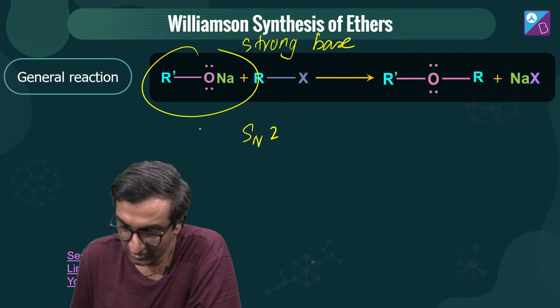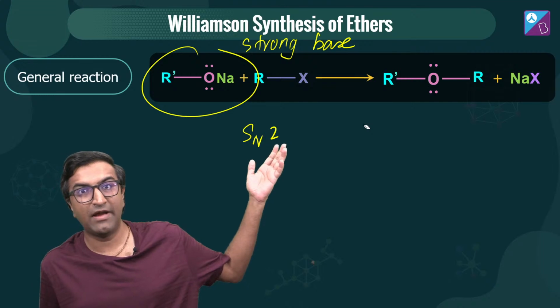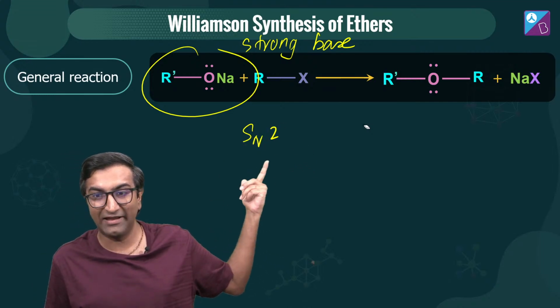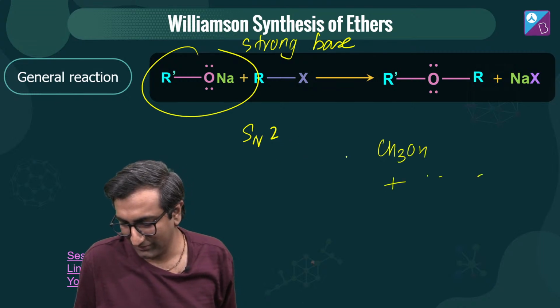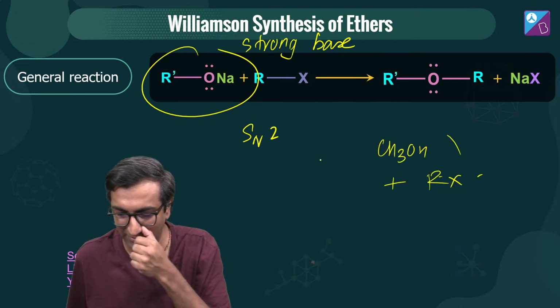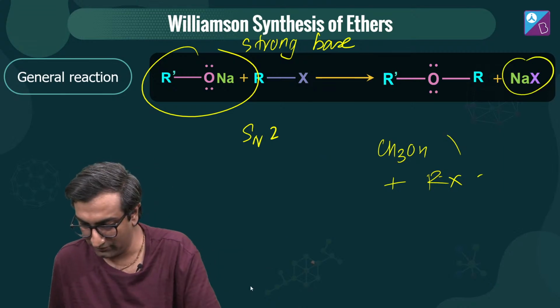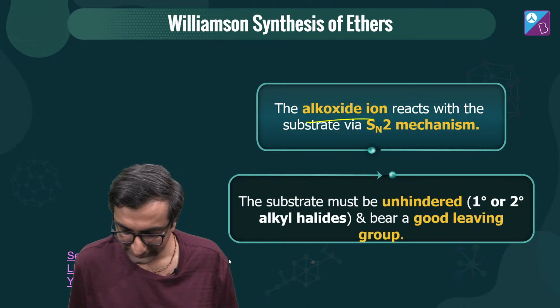This coming Monday. So this makes an ether. And if you've been paying attention to my haloalkane classes, that was the first thing we did. In haloalkanes, the first SN2 reaction was this one. We would take CH3OH and react it with something else, like some RX, and you'd get the same thing. And you get NaX, the salt, along with it. This is an SN2 reaction. This is called an alkoxide, okay?